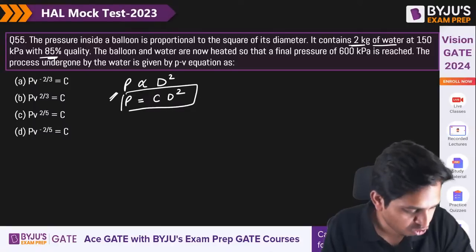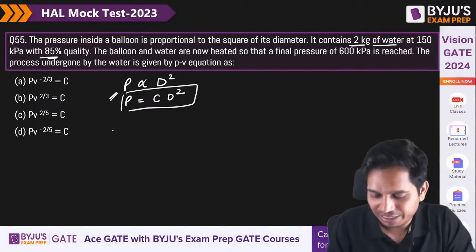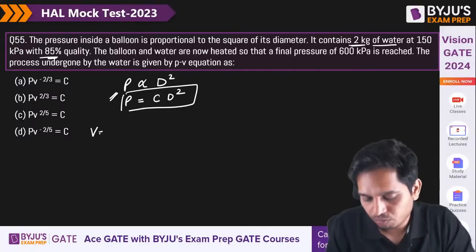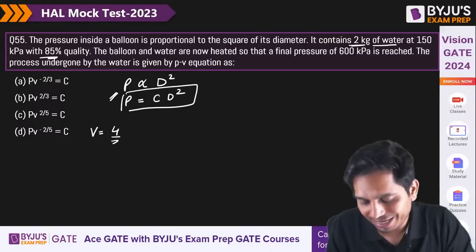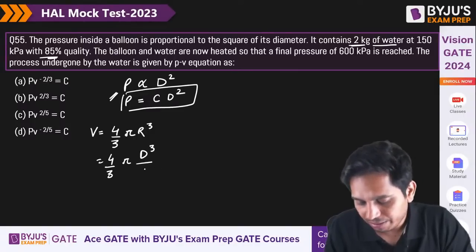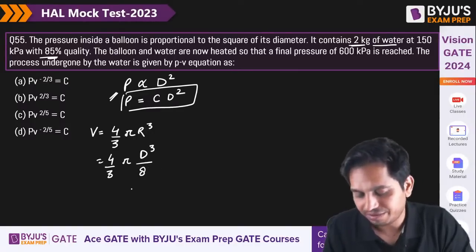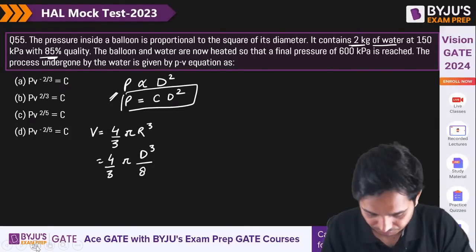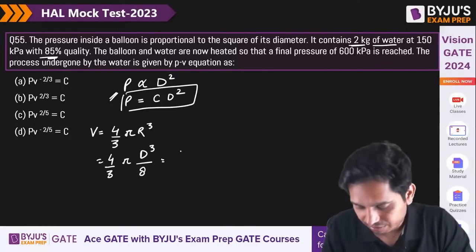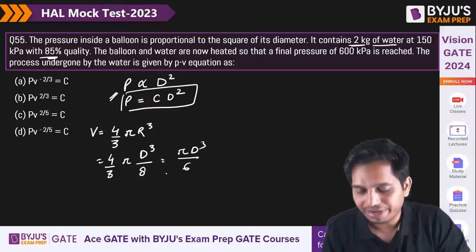55A, that is correct. Have you solved this already? I think you have solved this question already. So volume is equal to 4 by 3 pi r cube. So can I write 4 by 3 pi d cube by 8? So I can write pi d cube by 6.